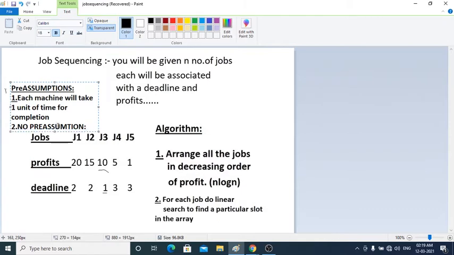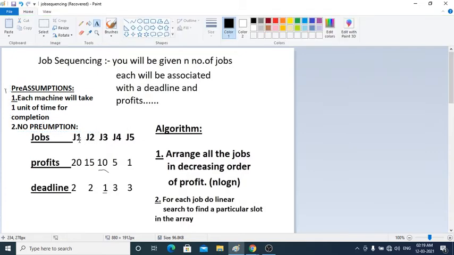Preemption. Oh, my mistake. Please check out the spelling, I'm sure it's wrong. Preemption means you cannot take out a job once allotted and fit any other job there. Once a job is taken, it should be completed and only then can you allot any other job. So these are my assumptions here.